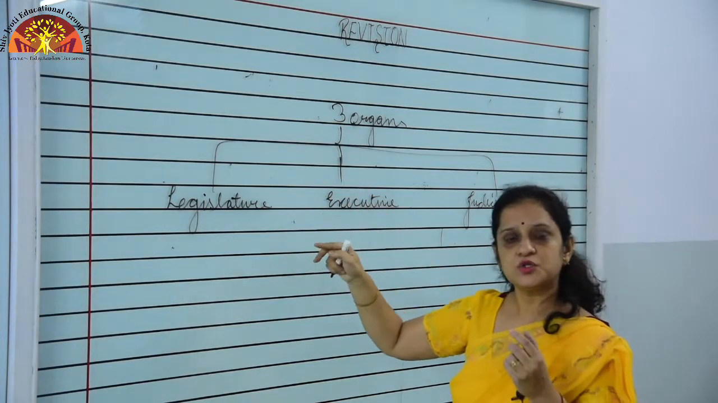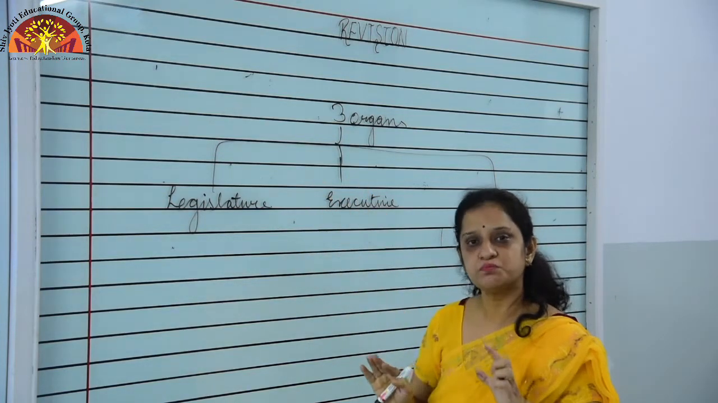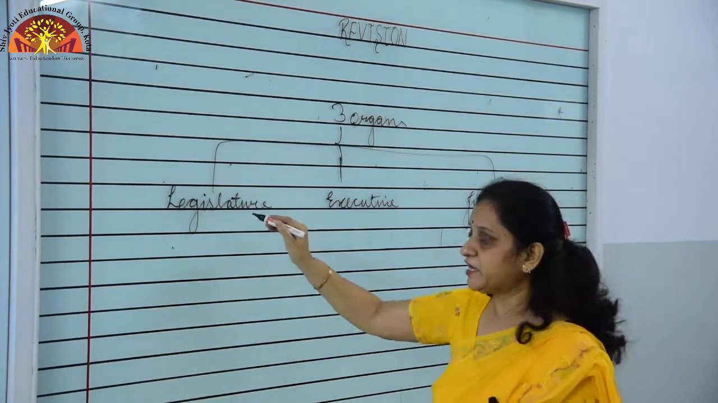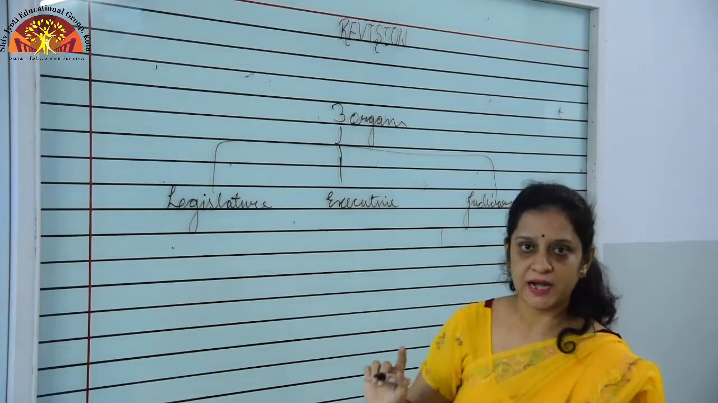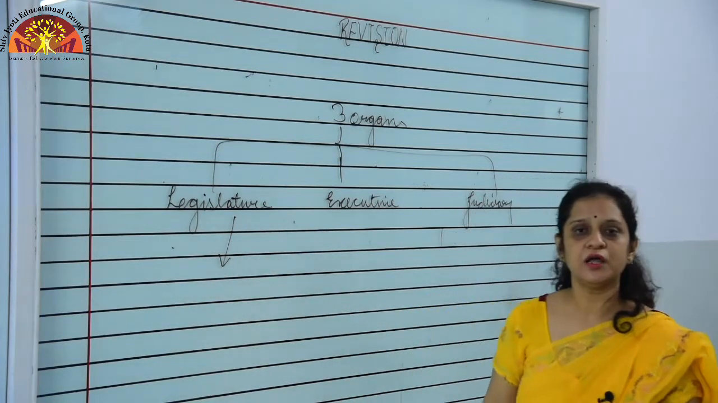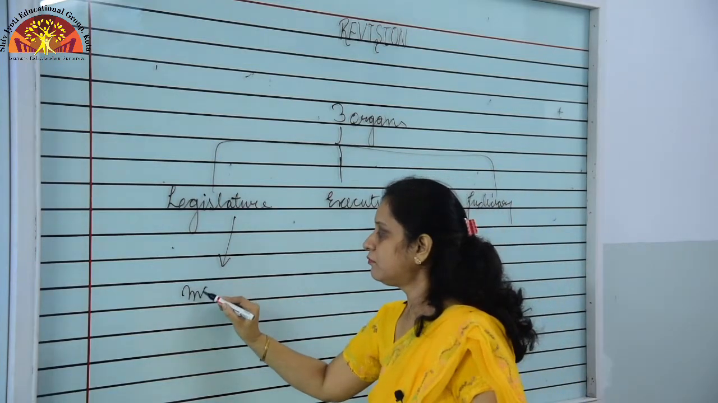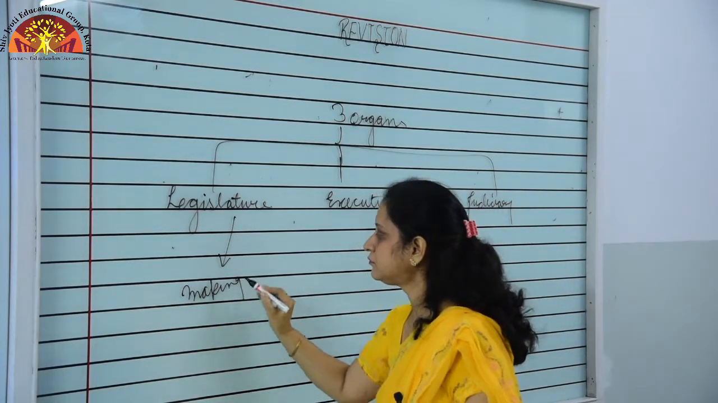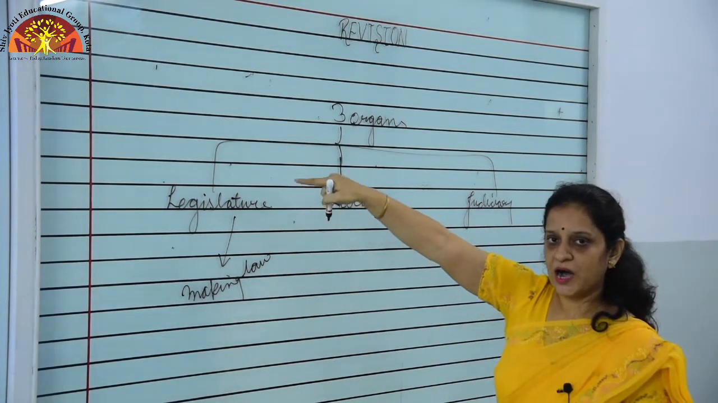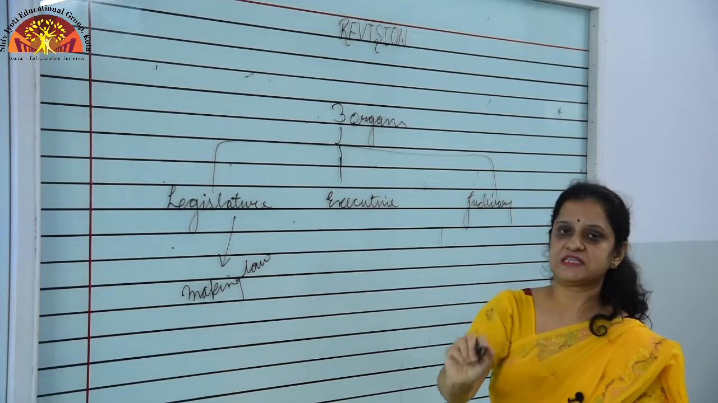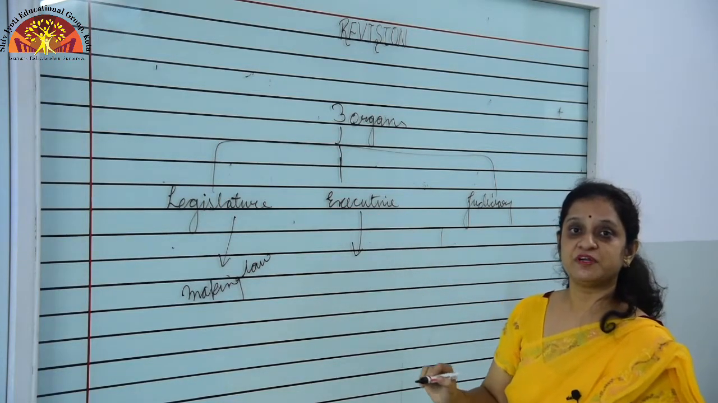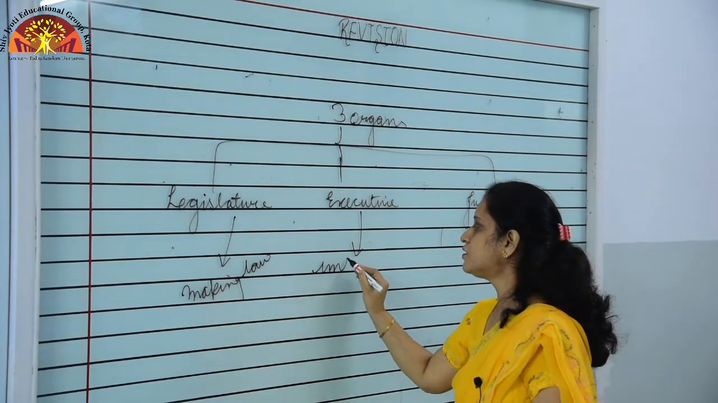Why is it so? To let them work very smoothly without being biased. So the decisions taken by them should not be biased. The legislature is responsible for making law. These are the people who are directly elected by the common citizens of India. The executive is responsible for implementing laws.